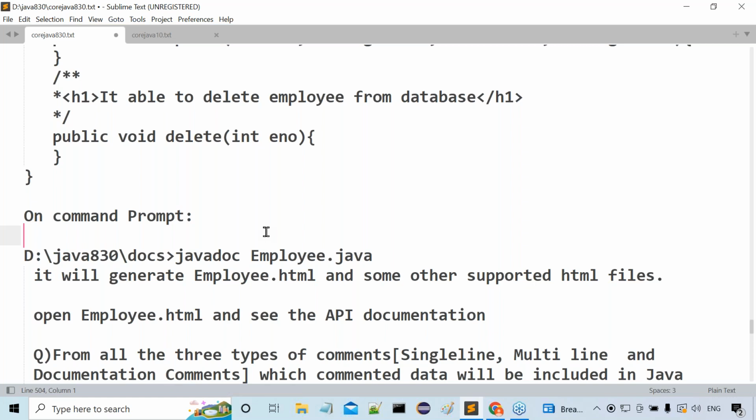So up to Java applications, annotations are the replacement. Why? Because annotations are available up to Java applications only. Annotation scope is up to the Java environment only. Outside of Java, annotations will not work. If you go for a .NET application, is it possible to use annotations inside .NET? No, not possible. Why? Because annotation is a Java feature, a Java-owned concept. It's not related to .NET.